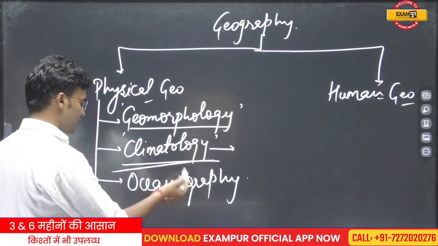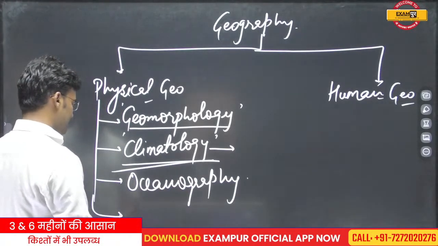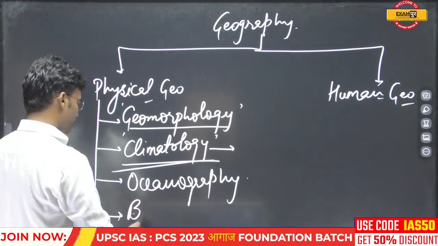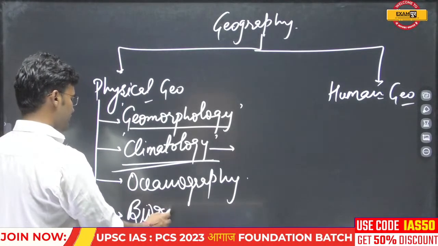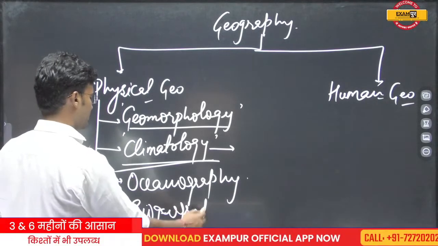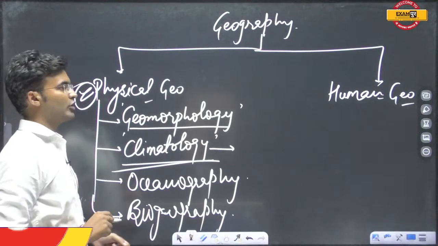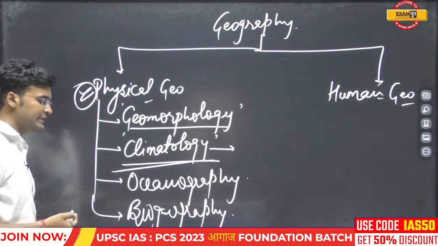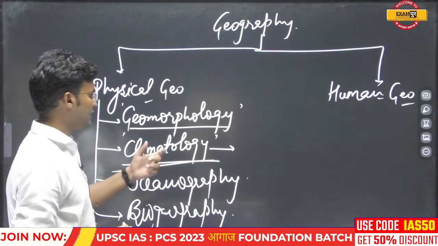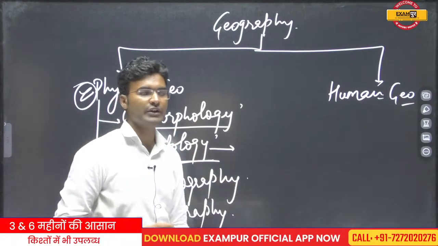The last one is biogeography. Biogeography is also part of physical geography. Physical geography is a very important section for the prelims as well as the mains examination. So we will cover these sections in physical geography.